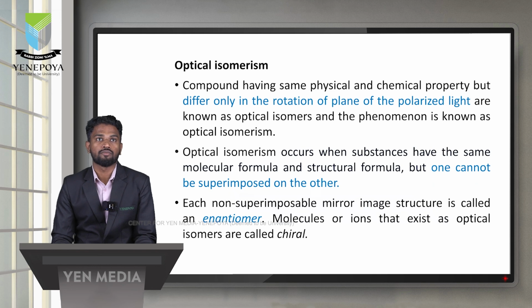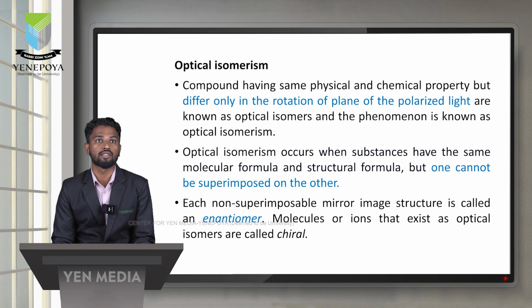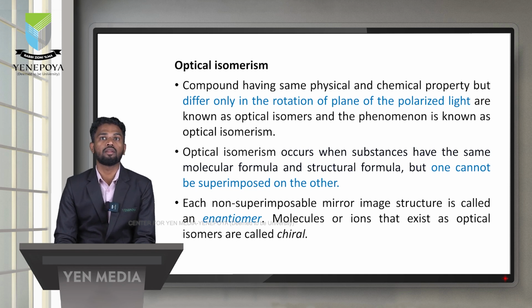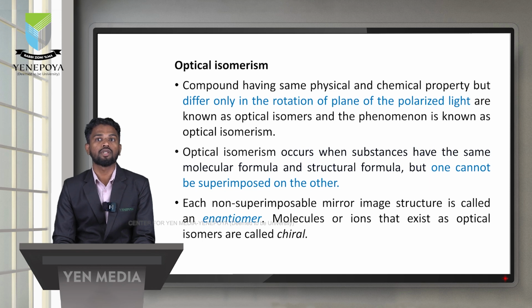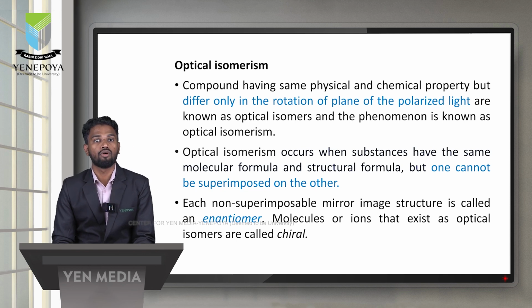Next we will discuss the other type of configurational isomerism, optical isomerism. Compounds having the same physical and chemical properties but differing only in the rotation of plane of polarized light are called optical isomers. This phenomenon is known as optical isomerism. These isomers have the same molecular formula and structural formula but cannot be superimposed on each other. You get a non-superimposable mirror image of the structure, and it is called an enantiomer.